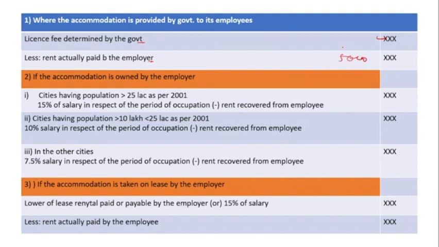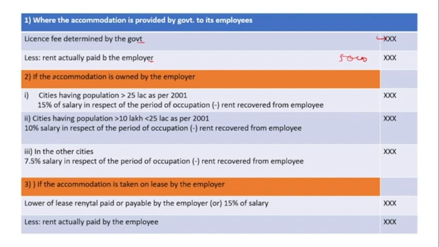We don't know the government license fee in this particular question, but this is the general format. If another question comes in your examination, you have to know about this format.